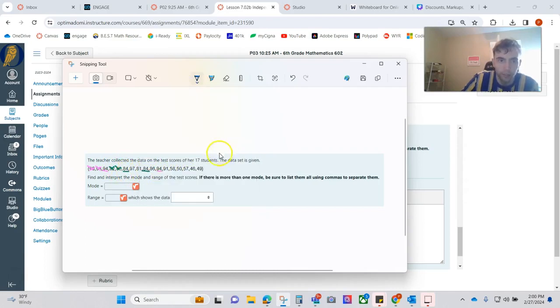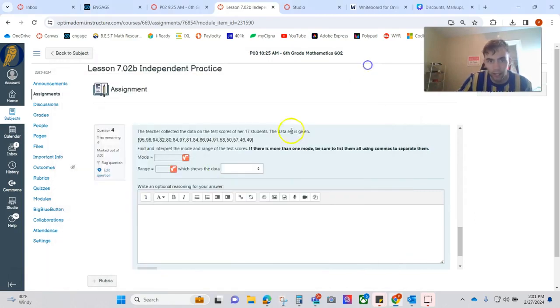Trying to find the number that appears the most. And I know if it only appears once, it's not going to be the most often number, because I already found some numbers that appear twice. 86 only appears once, so does 91, 50. Okay, all these numbers also only appear once. So I have a two-way tie for most often number. All these numbers only appear one time except for 84 and 94. 84, comma, space, 94. Do the smallest number, then the biggest number.